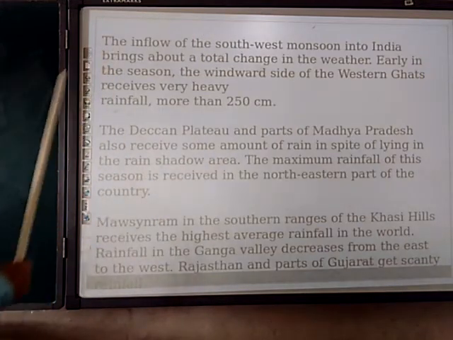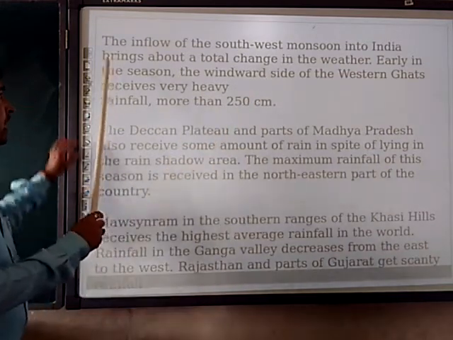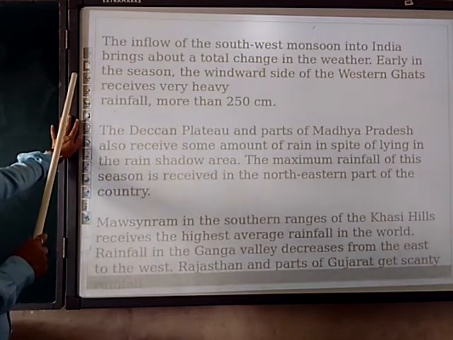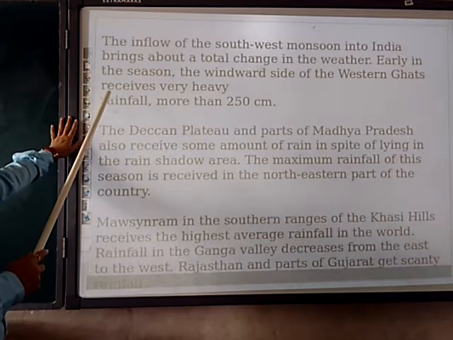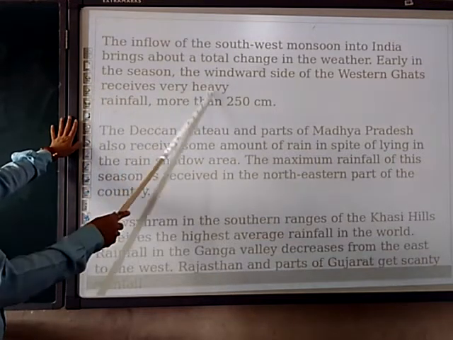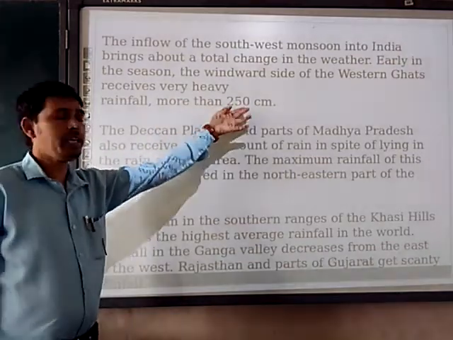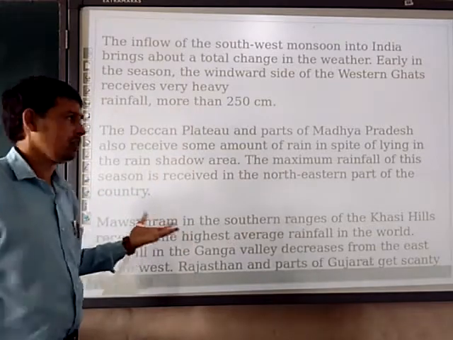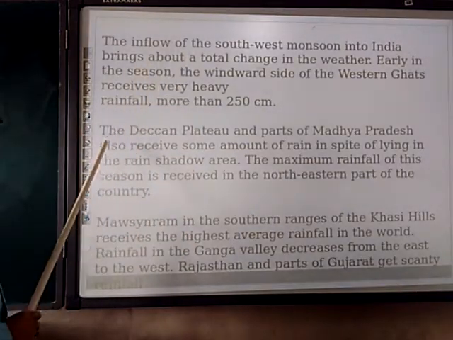Next, the inflow of the southwest monsoon into India brings about a total change in the weather. Early in the season, the windward side of the Western Ghat receives very heavy rainfall, more than 250 centimeters. The Western Ghat receives more rainfall because the monsoon hits it first.